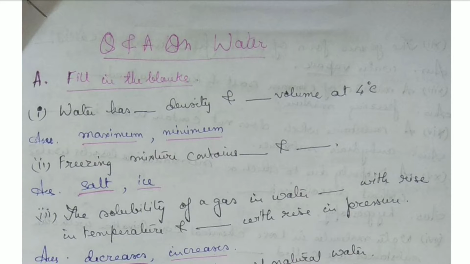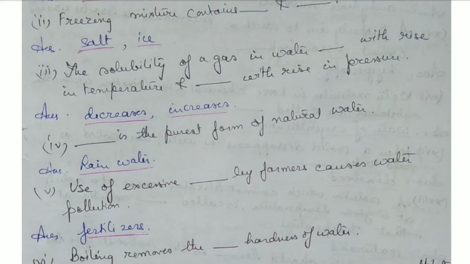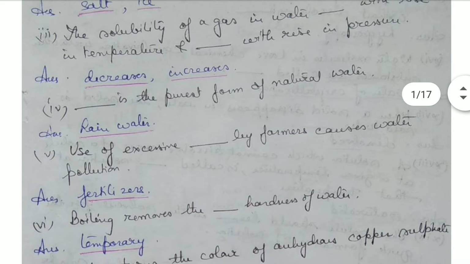Water has maximum density and minimum volume at 4 degrees centigrade. Freezing mixture contains salt and ice. The solubility of a gas in water decreases with the rise in temperature and increases with the rise in pressure. Rainwater is the purest form of natural water. Use of excessive fertilizers by farmers can cause water pollution.